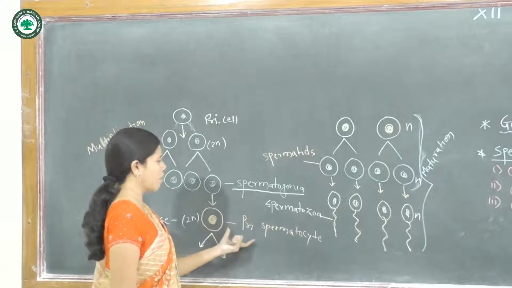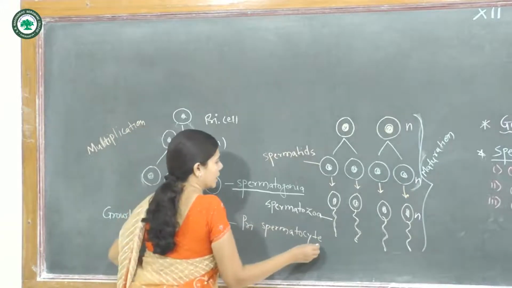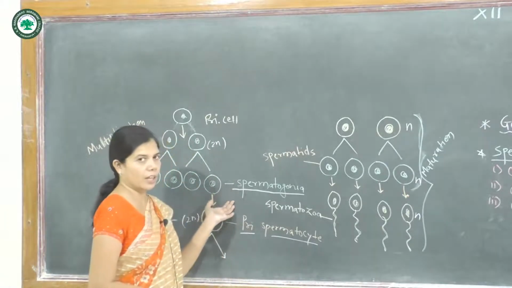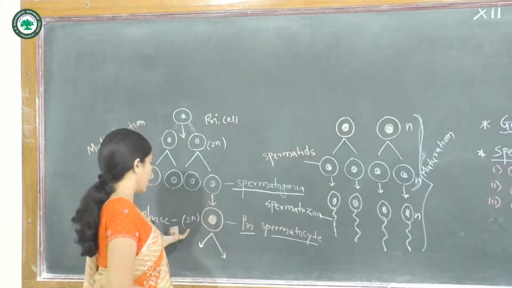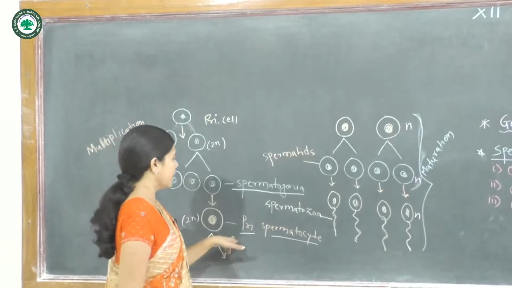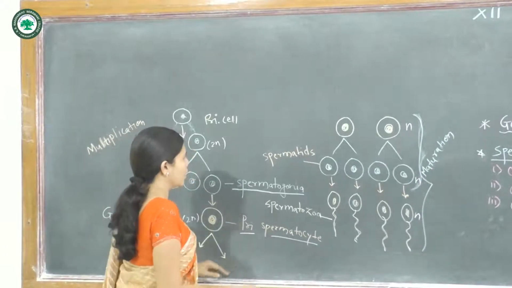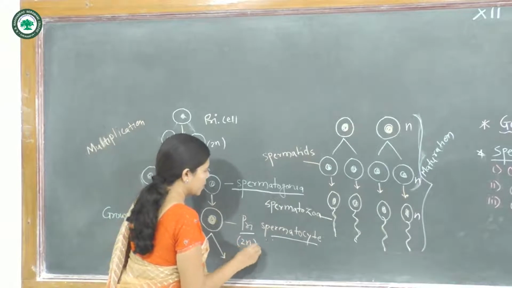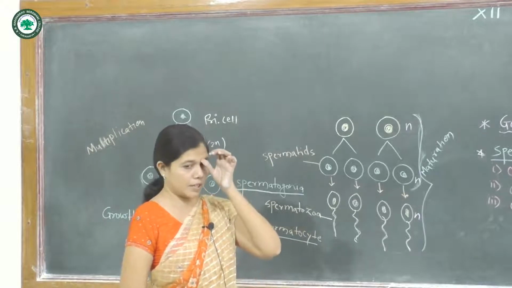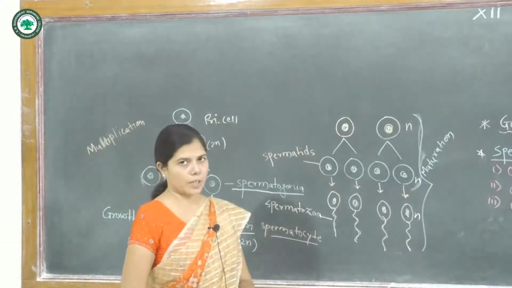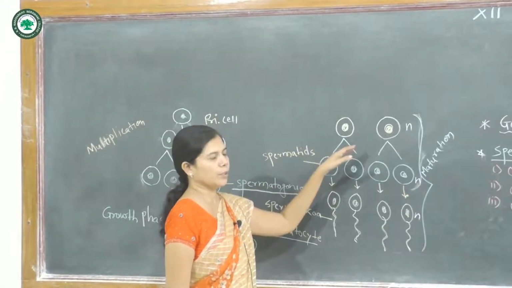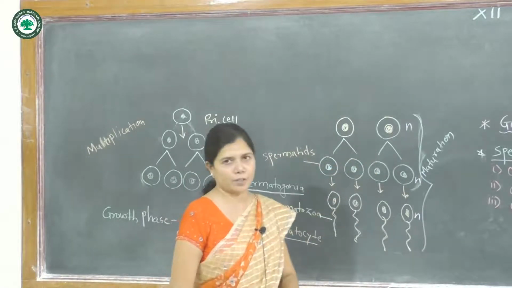The spermatogonia form the primary spermatocyte. The size of the primary spermatocyte is larger than the spermatogonia, and this increase in size is known as the growth phase, carried out due to the accumulation of food. The primary spermatocyte is also diploid, meaning 46 chromosomes, or 23 pairs, are present. The third phase is the maturation phase.